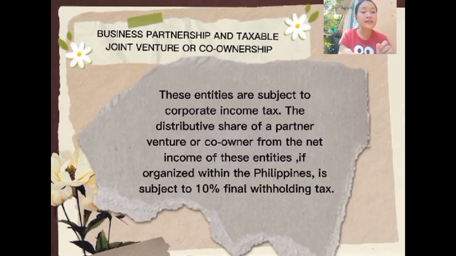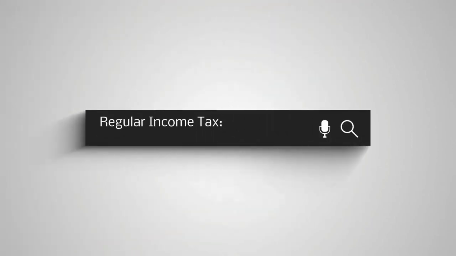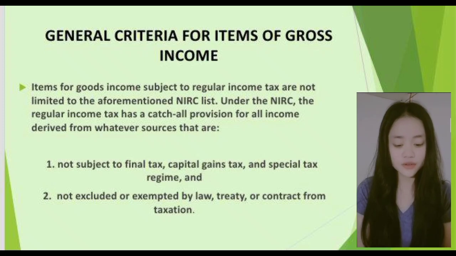For taxpayer, taxable and global income, it should be recalled again that final income taxation is territorial and does not apply to foreign income. Two, under the NIRC, the regular income tax is a catch-all provision for income derived from whatever sources that, first, is not subject to final tax, capital gains tax, and special tax regime, and second, is not excluded or exempted by law, treaty, or contract from taxation.